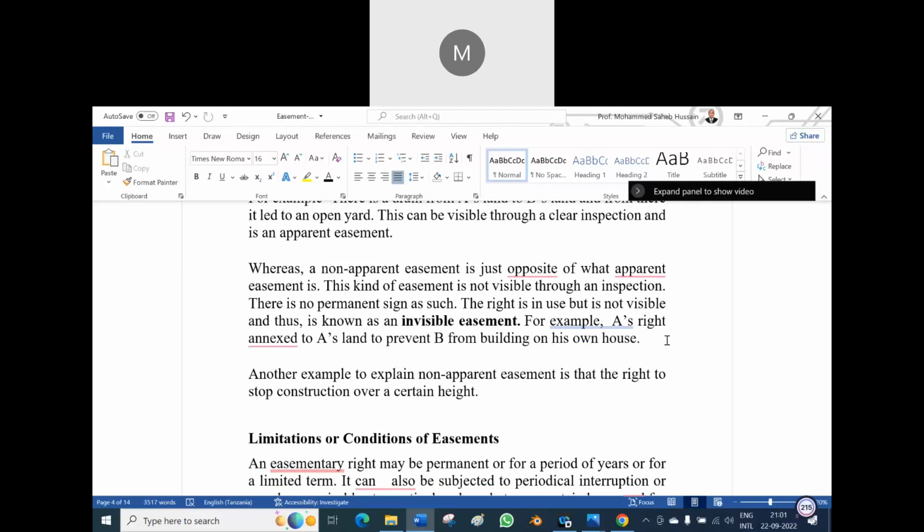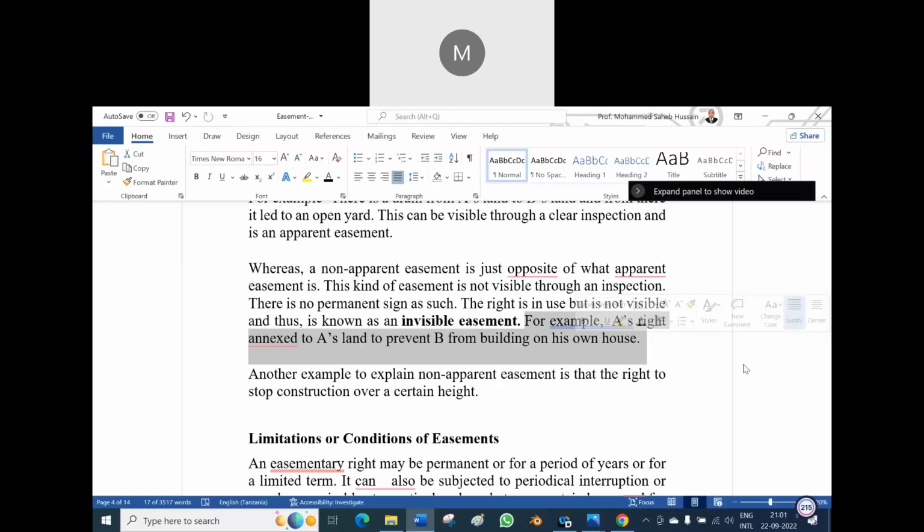Write the example, read the example which I highlighted. Okay, Deepika, you read. A's right annexed to A's land to prevent B from building on his own house. See, another example of an invisible easement: a right annexed to A's land to prevent B from building on his own house. If B wants to build on his own house, A can restrict it.